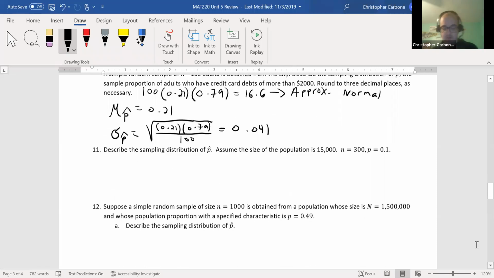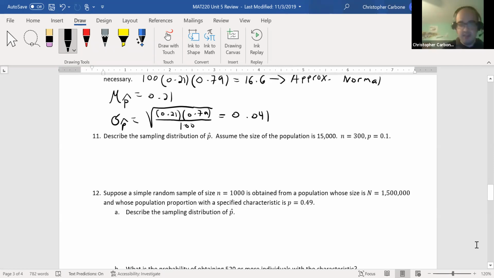Number 11, we want to describe the sampling distribution of p hat, assuming that the size of the population is 15,000, sample size is 300, and probability of success is 0.1. So for the normality, this would be 300 times 0.1 times 1 minus 0.1, or 0.9.